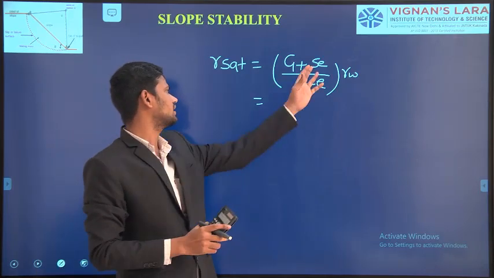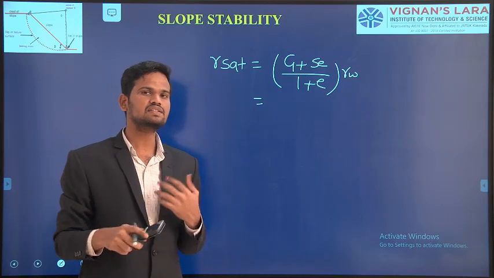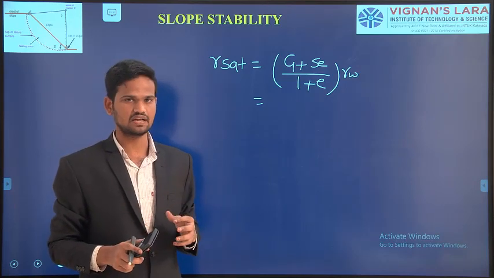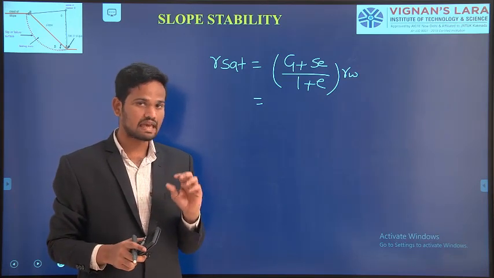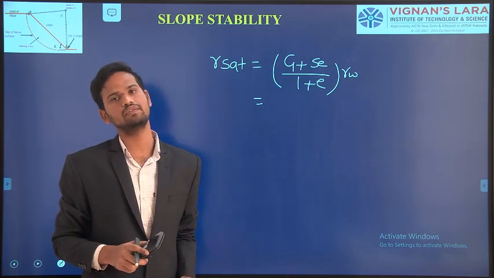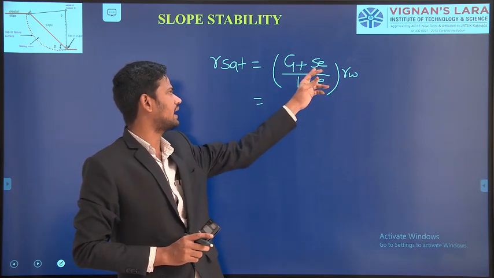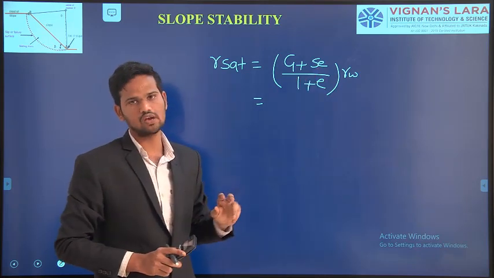If you observe here, in this condition we assume that the saturation of the soil mass is 100%. That means the voids available in the soil mass are completely filled with water, so with 100% saturation we take S as 1.